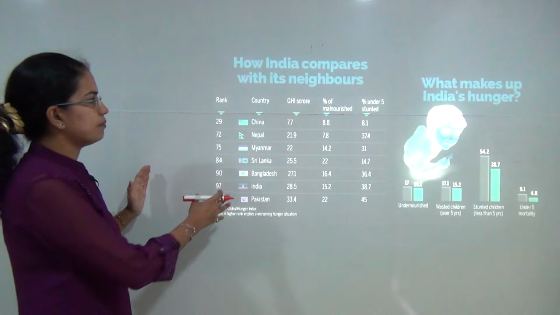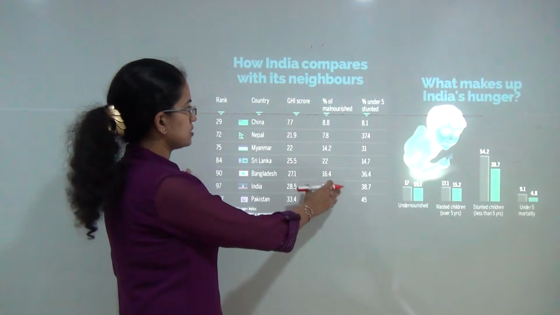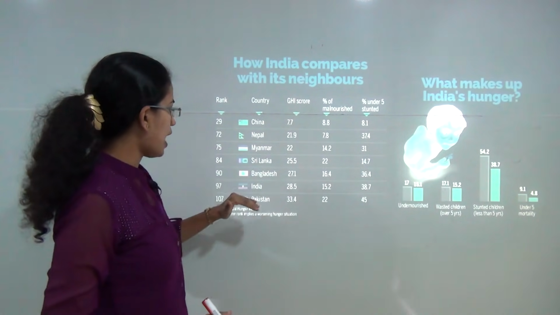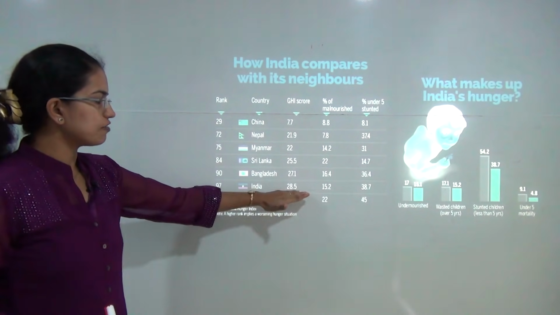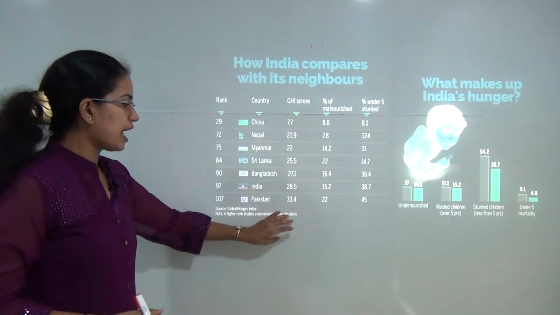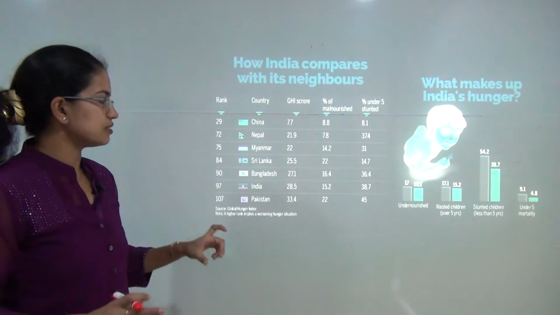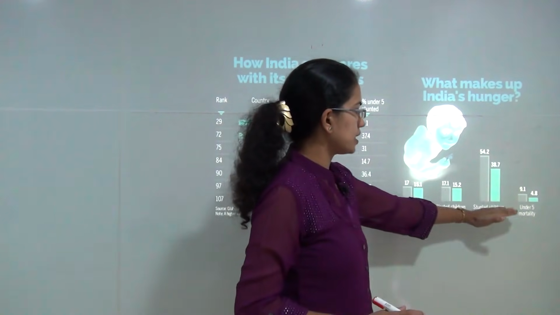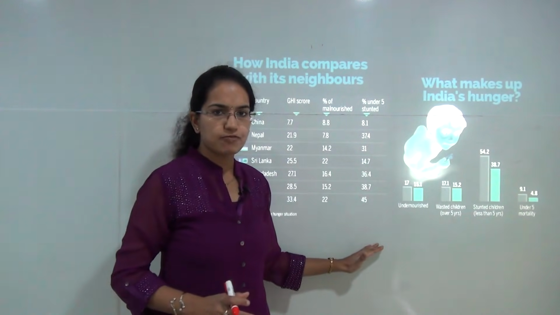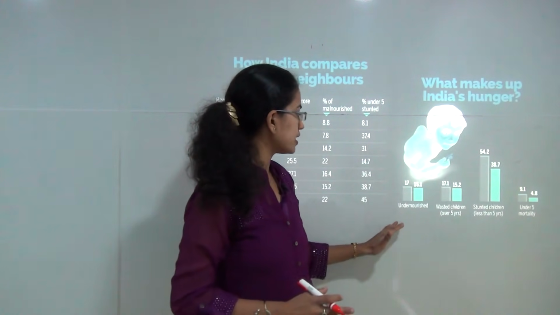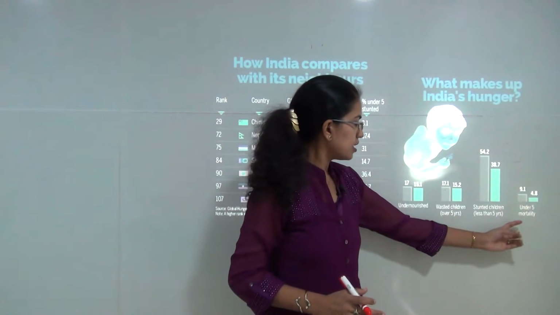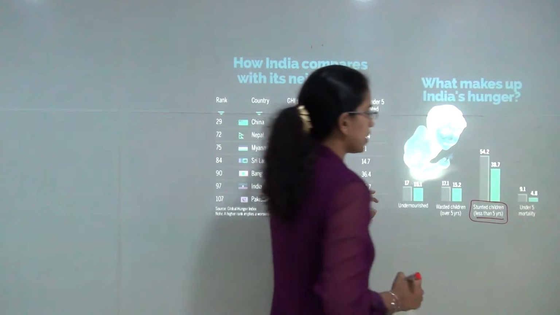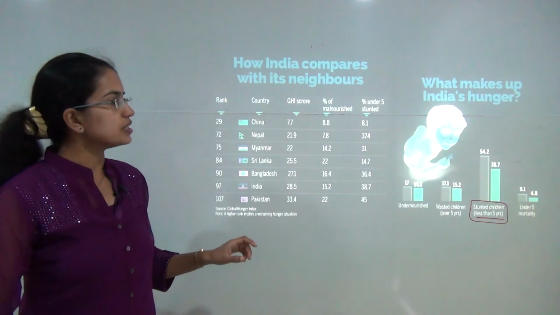Now here is how we compare the score with the other nations. So you have the various countries and the various scores that are given. You have India, which has a very high score. That means it has a very poor situation in terms of hunger as compared to other countries. And if we look at India under the 4 categories that have been given under the GHI, the Global Hunger Index, we can see the worst lies in the category of stunted children less than 5 years. So that's the major cause of concern.